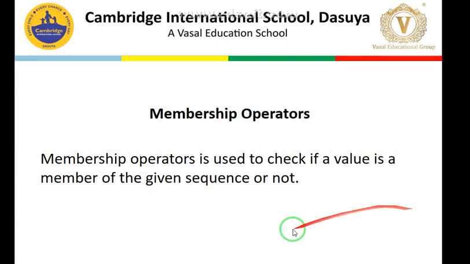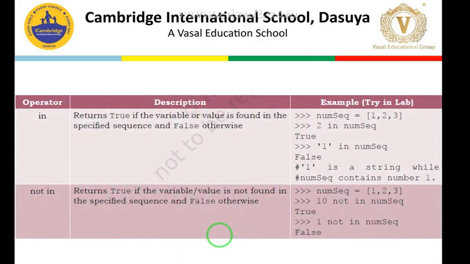Moving forward, students, in the category of operators, last we have membership operators. Membership operator is used to check if a value is a member of the given sequence or not. So how is it basically checked? You see here, the first membership operator is in. So in, like here I have an example, I have created a list. Clear? Like you see the example here, and we will try to run it on the interface.